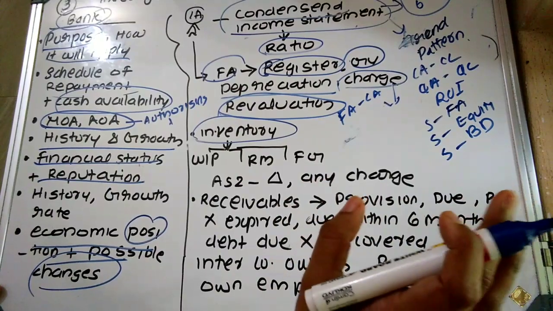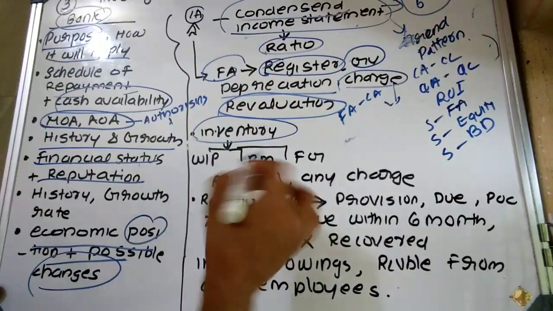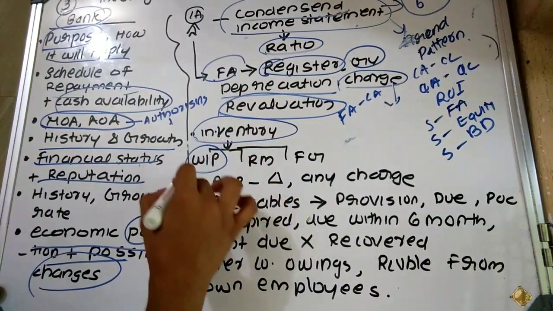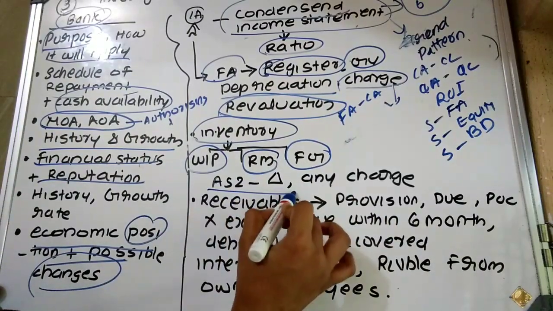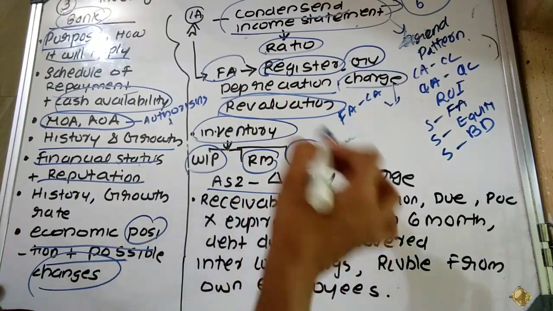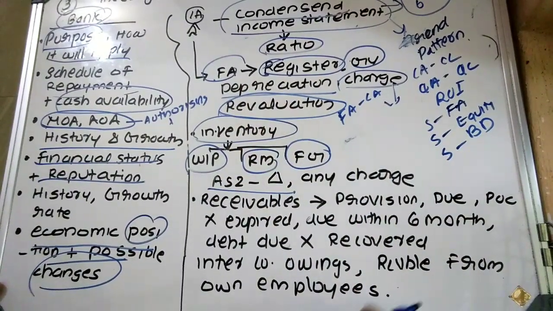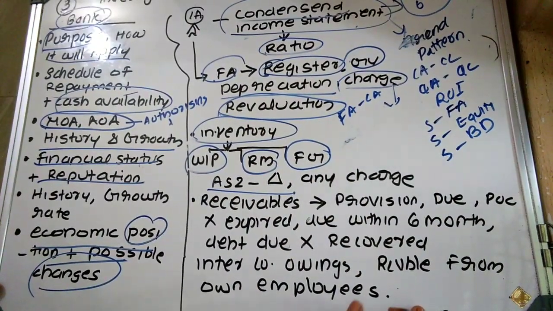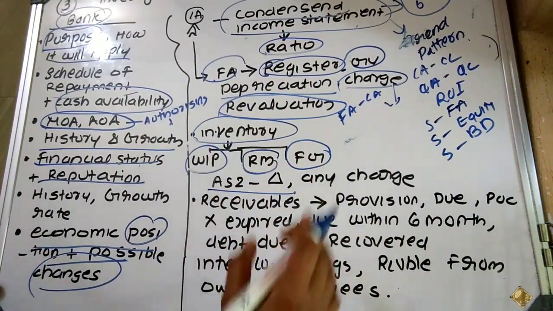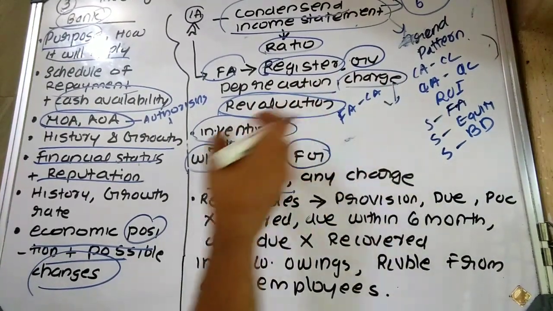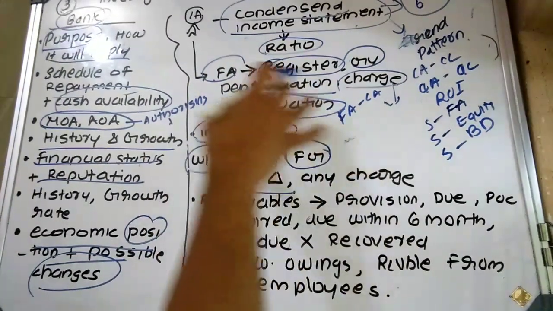They have to make a classification, that is, the investigating accountant has to examine this inventory under each separate description, such as work in progress, raw material, finished goods. Then determine valuation, whether it is as per AS 2, whether there exist any changes, whether these changes are as per the requirements or to meet the requirements of any law or regulation, and what the effect of those changes is. Plus they are also required to determine whether there exists any charge against the inventory, or whether any liabilities exist against this